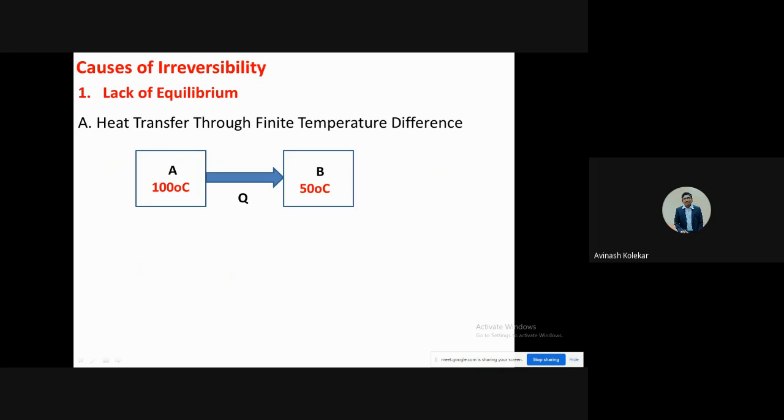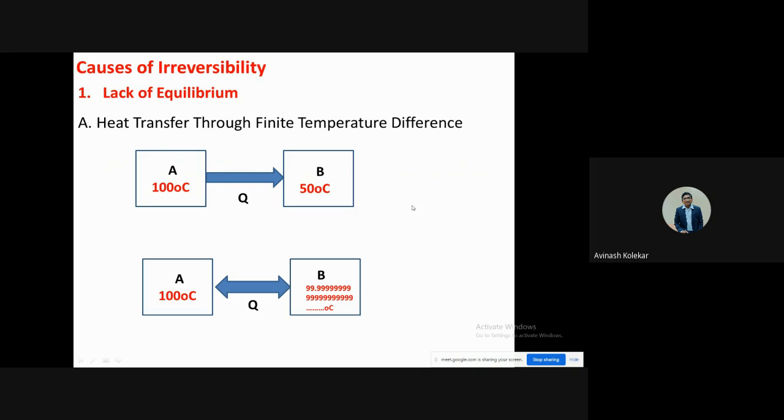Why? Because there is no equilibrium condition. So if you have equilibrium conditions like this, then it may be possible to have reversible processes. But what is the difficulty in this case? The major difficulty is that it will take a lot of time for that process. If you want to transfer heat with a very small or minute temperature difference, then the time taken by that process will be very, very huge, and we can't have a device which will take that much time.